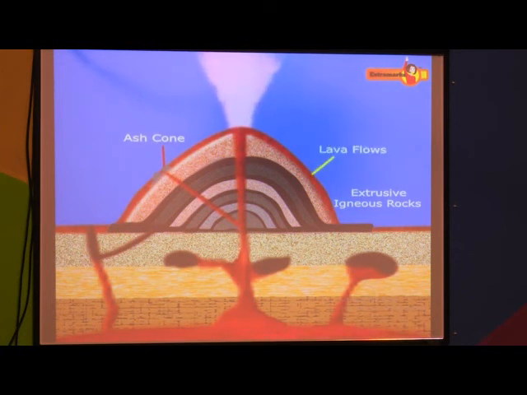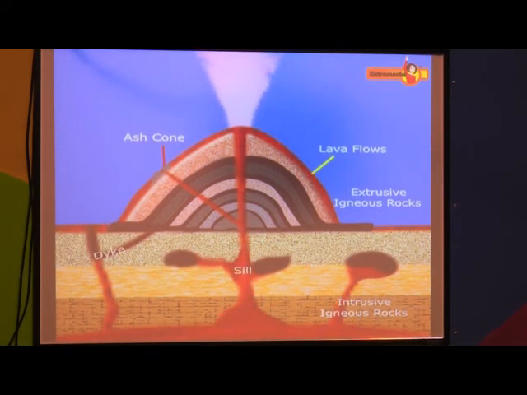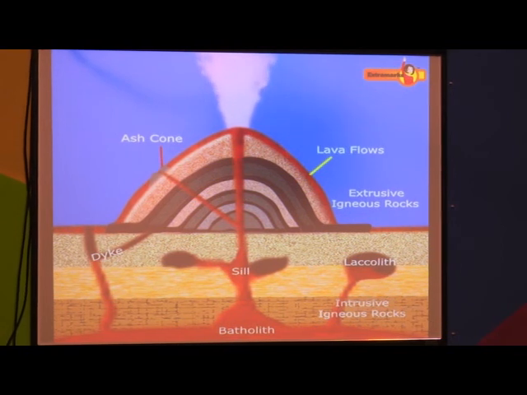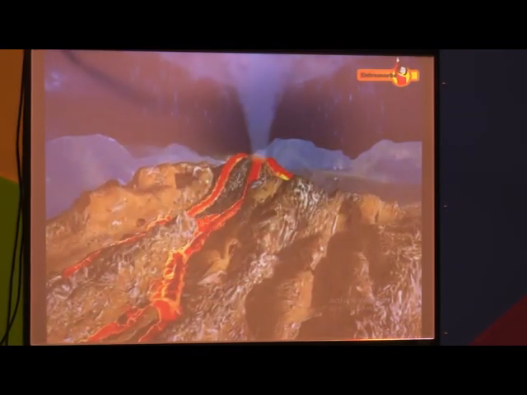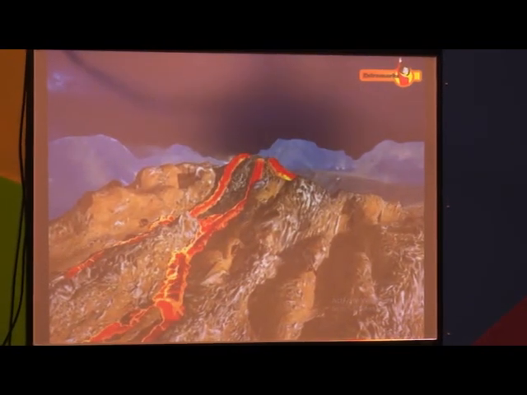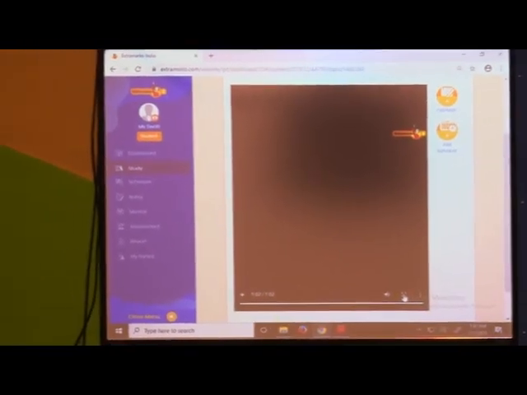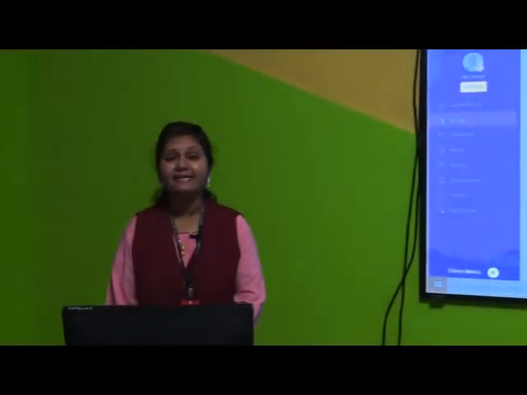Sometimes the molten magma cools down deep inside the crust of the earth. Solid rocks so formed are called intrusive igneous rocks, that is, sills, dikes, batholiths and laccoliths. The igneous rocks are formed when the magma cools and solidifies. So, children, we have seen here what is igneous rocks.